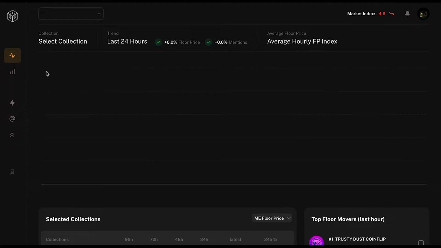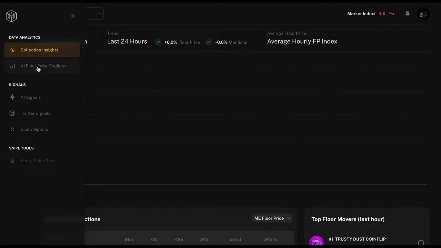Right now I'm at the collection insights, and as you can see we already have 5 tools live, and our sniping tool is coming out this month as well, so that's going to be crazy. So what we really do is we use AI and we use social sentiment combined with NFT data, and we actually give you all the tools you need to make the most educated trades, to actually make profits even in a bear market. And with all of these tools combined, you can actually make really good profits, like all of our holders are doing right now as well.